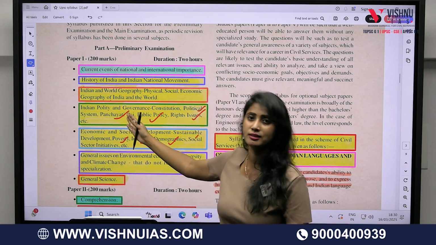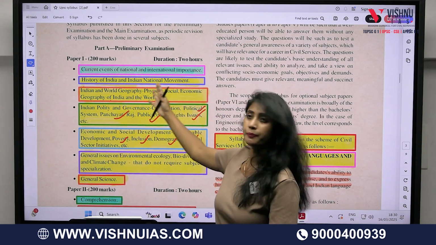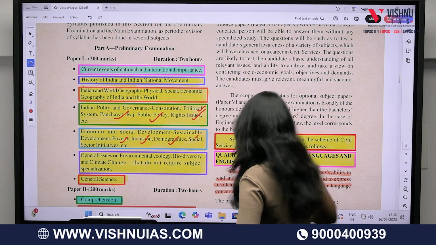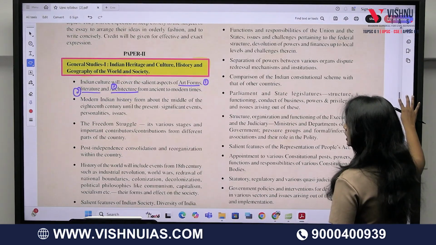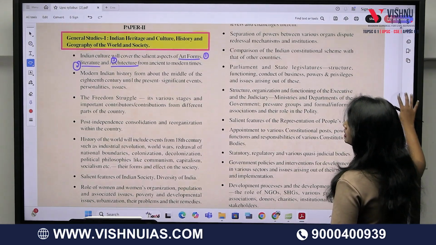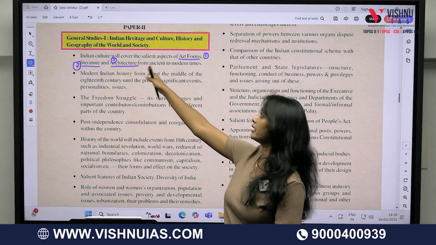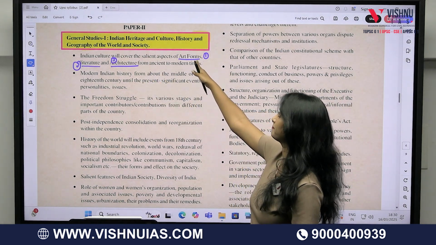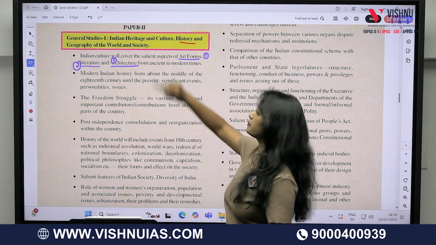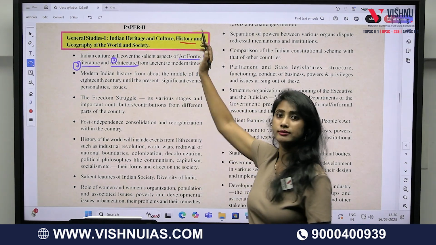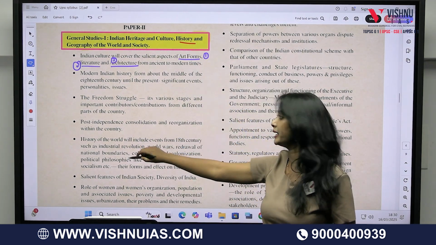If we see this part in the main syllabus, it is covered under GS paper 1 and under the subject history. So, what is relevant that has been given in the mains?